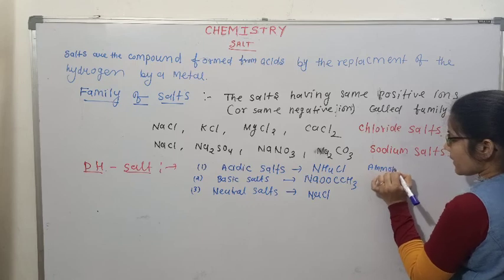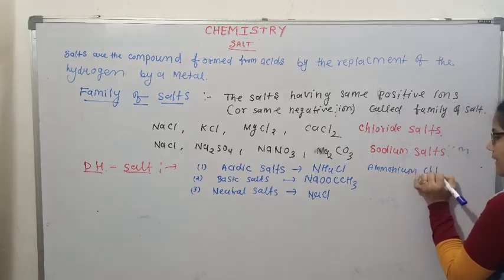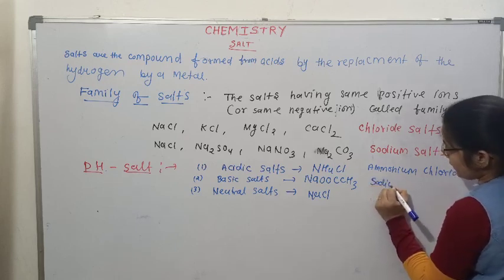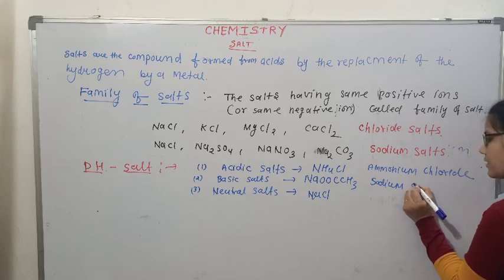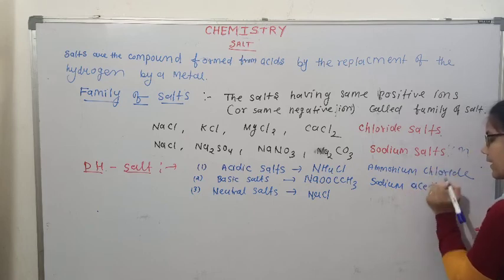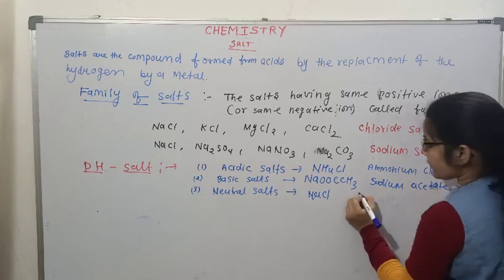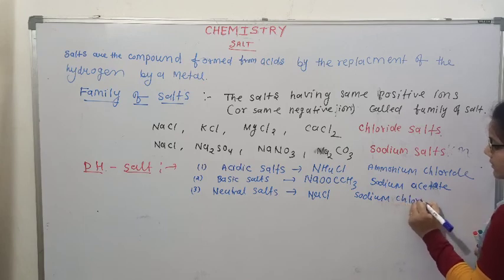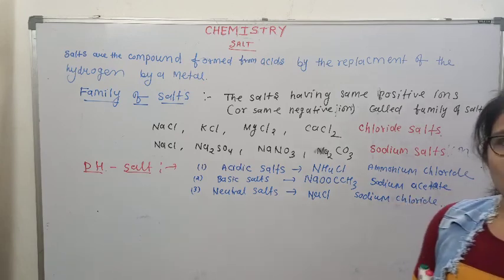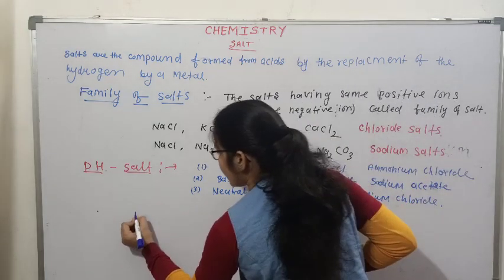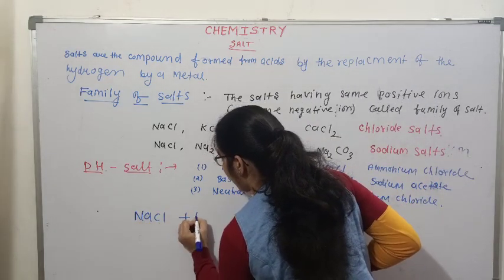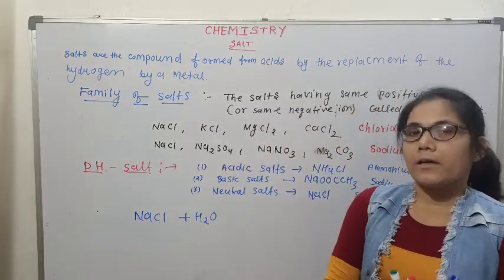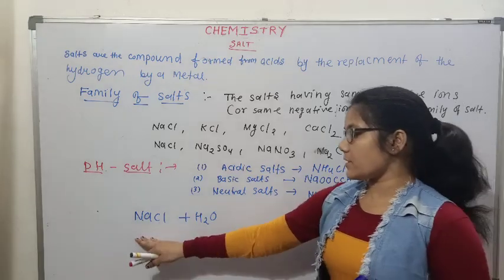So how are they classified as acidic, basic or neutral salt? What is the neutralization reaction? When acid and base react, they produce salt and water. If I ask you to reverse the reaction, that is when water is mixed with salt. When NaOH and HCl react, they give NaCl and H2O.